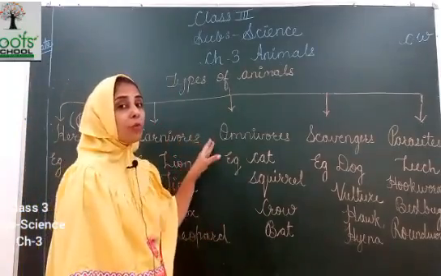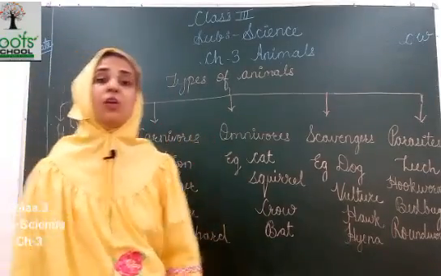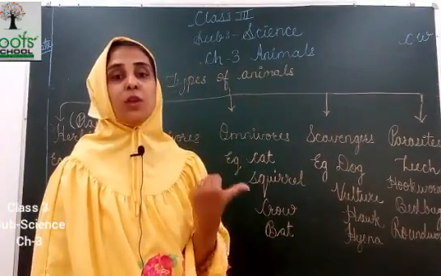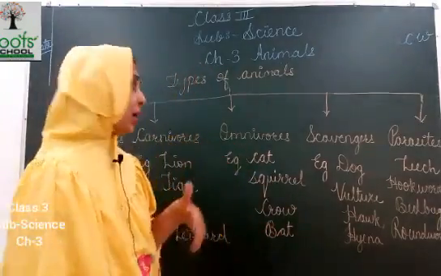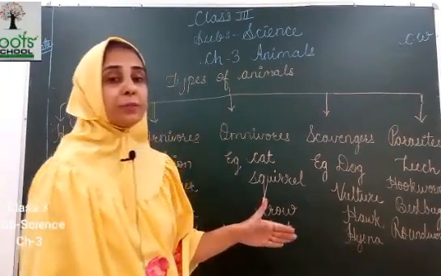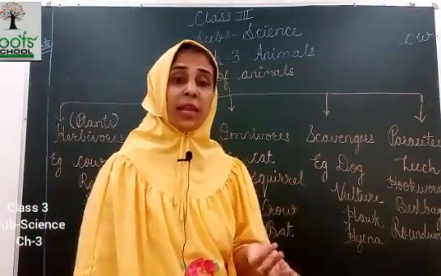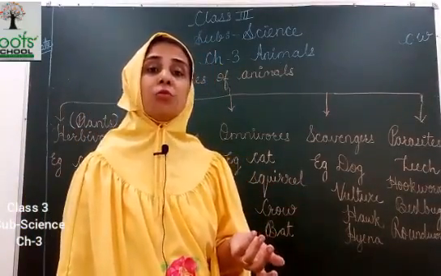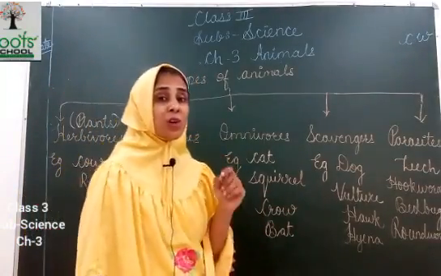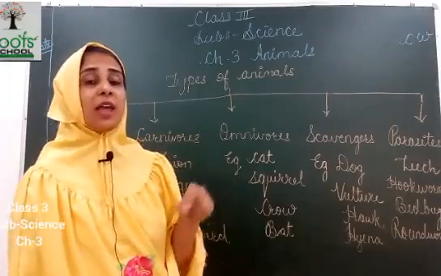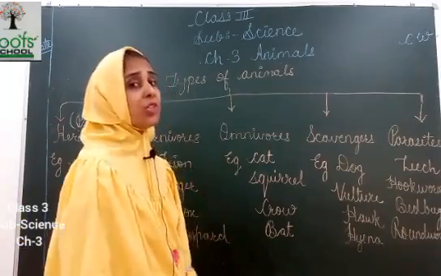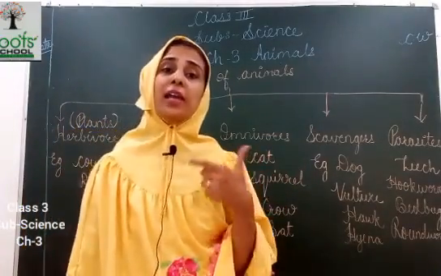Now, omnivorous. Omnivorous are those which eat both plants and animals. Example: cat, squirrel, crow, bat. So many examples are there of omnivorous. Hen is also an example of omnivorous because it eats insects as well as grains. So omnivorous are those which eat both plants and animals.